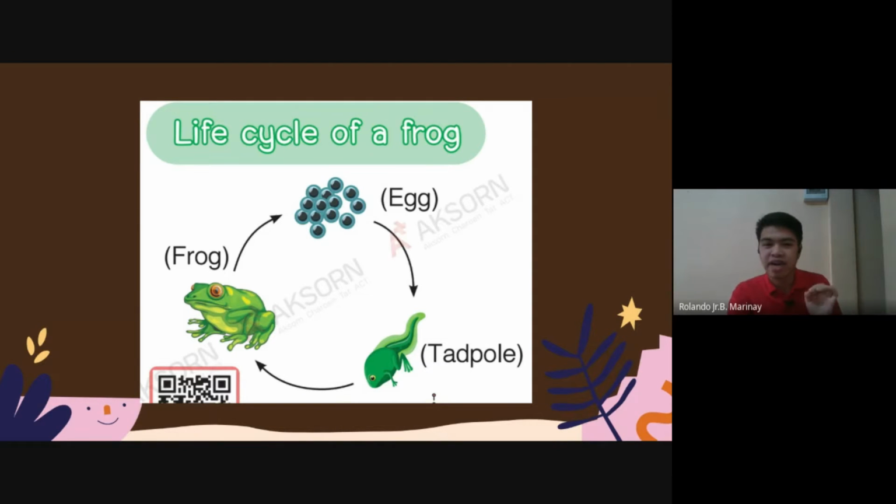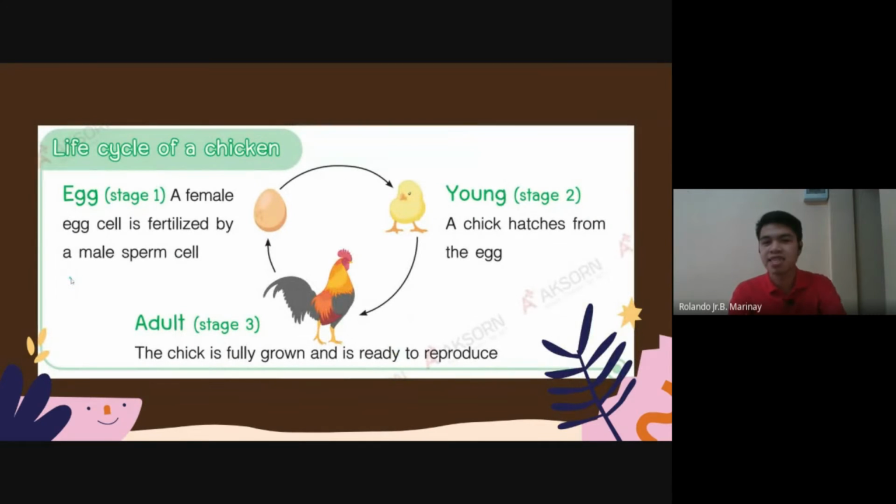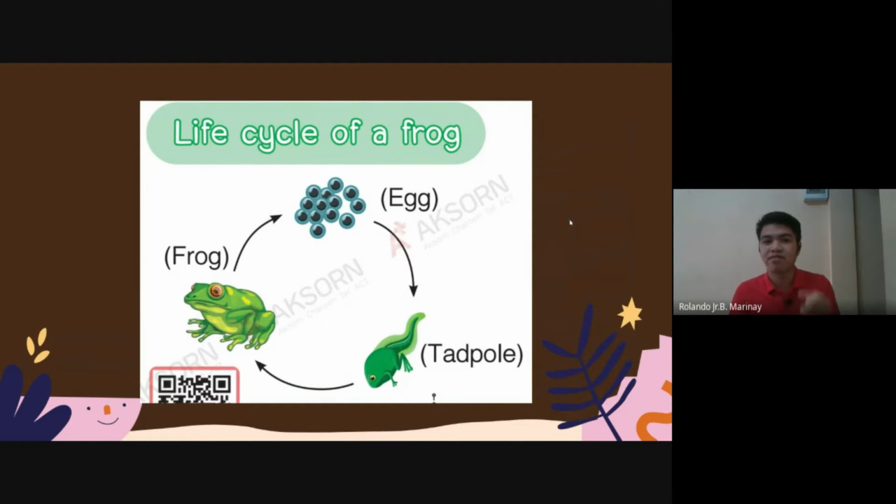Let's remember again the chicken. The chicken has the egg, the chick, and the chicken. Egg, chick, and chicken. For the frog, we have the egg, tadpole, and then frog. Egg, tadpole, frog. And then we have the egg, chick, and chicken. Alright, so those are the 2 examples.